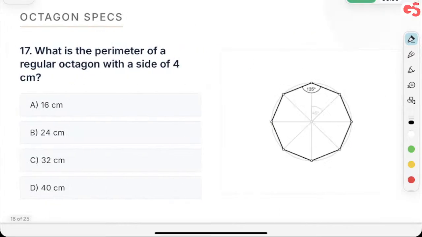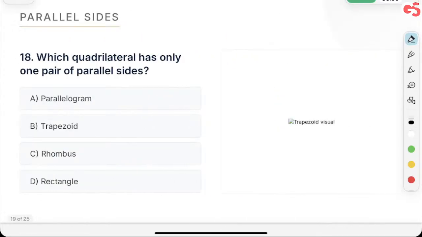Next, sum of all the sides octagon के 8 होते हैं. 8 into 4 is 32. I think you can do that. Which quadrilateral has only one pair of parallel sides? Yes. We'll discuss that.